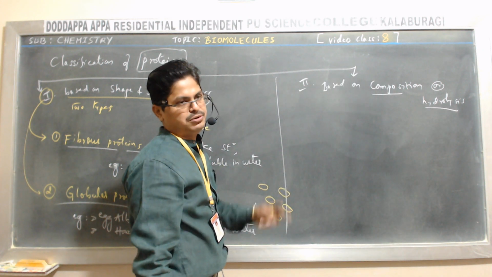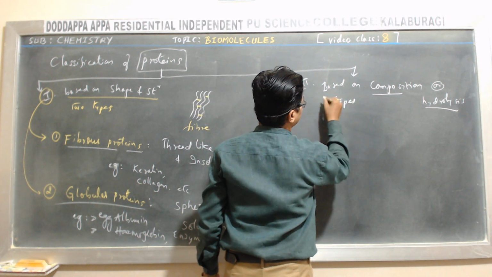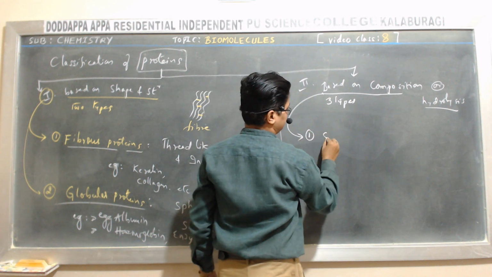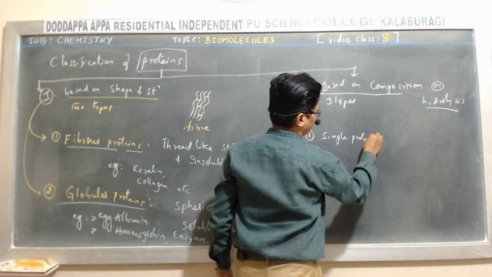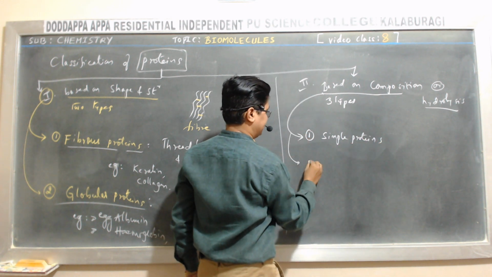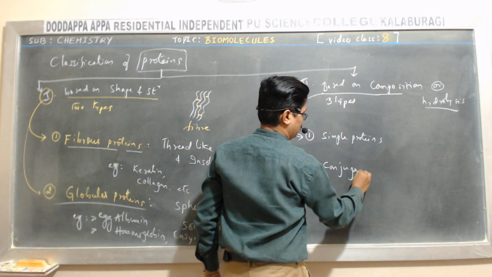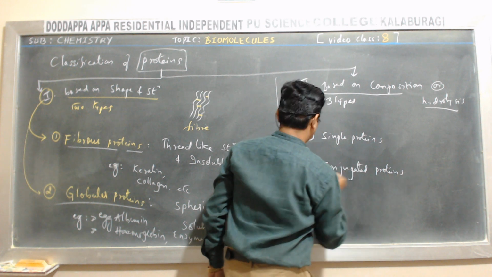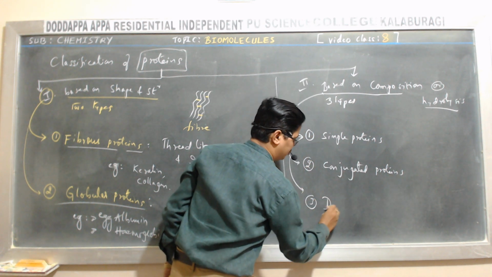Proteins are classified into three types: first, simple proteins; second, conjugated proteins; and third, derived proteins.